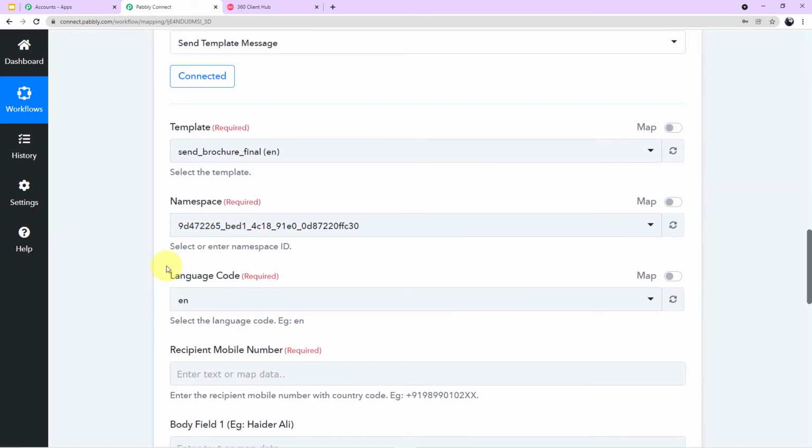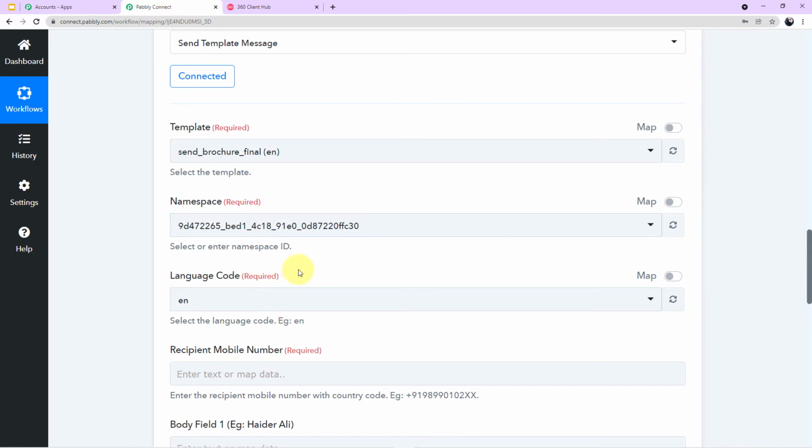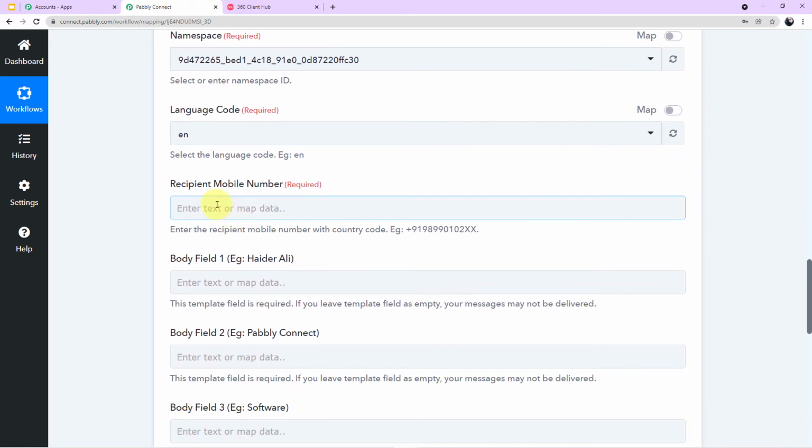Now you don't have to do anything with these fields. These fields will be filled up automatically. In the language code, it is written EN. EN is the code for English. Now let me show it to you in my 360dialog account. Here under the language section, it is written EN, EN, EN. This shows that all our templates are in the English language, and because EN is the code for English, here it is written EN. So these fields will be filled up automatically. You need not do anything.